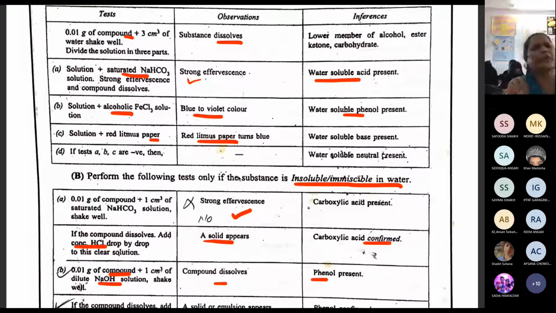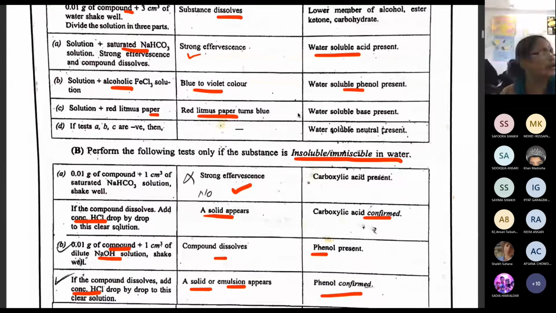Then we have to test for acid, phenol, base, neutral. How are we going to do it? Acids always dissolve in saturated sodium bicarbonate and give you effervescence. Effervescence means bubbles. If you get strong bubbles immediately after adding saturated sodium bicarbonate to the substance, we can say a water soluble acid is present.